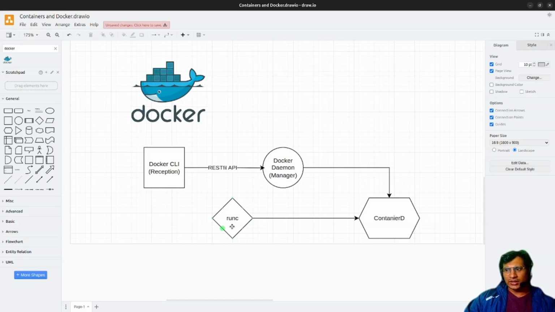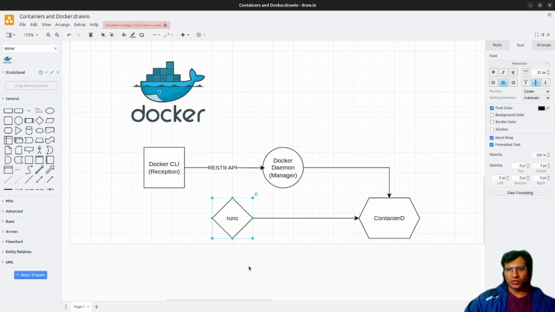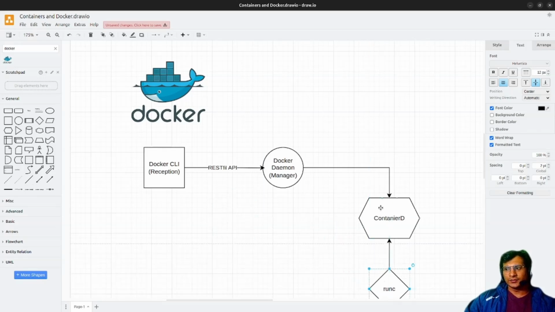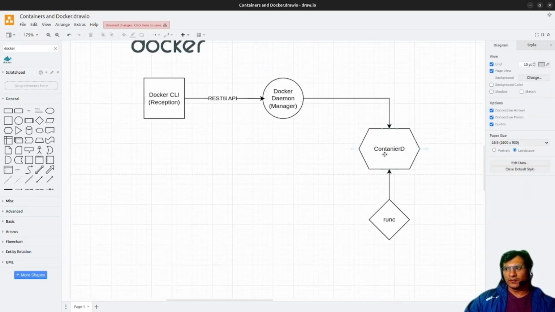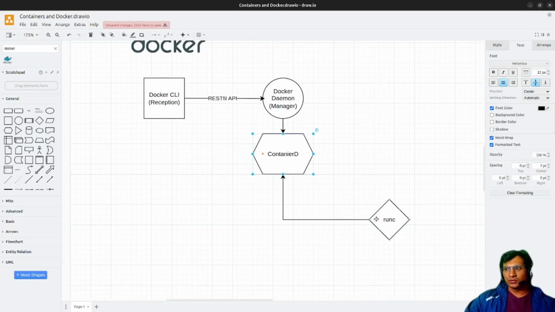Then runc is basically talking to the hardware, or we can say the kernel of the OS. It works at an even lower level than containerd. So that's how runc is working.